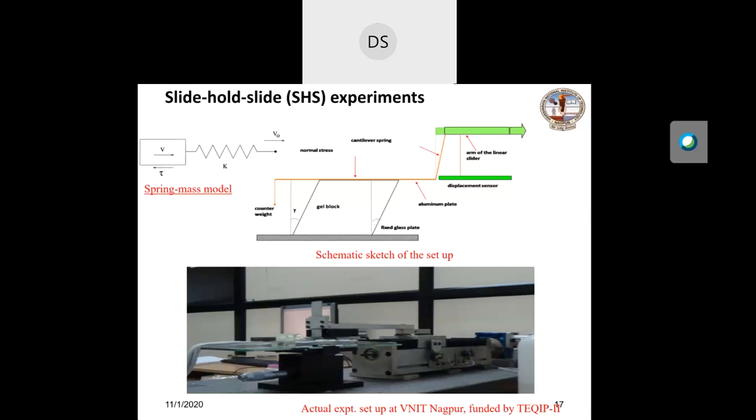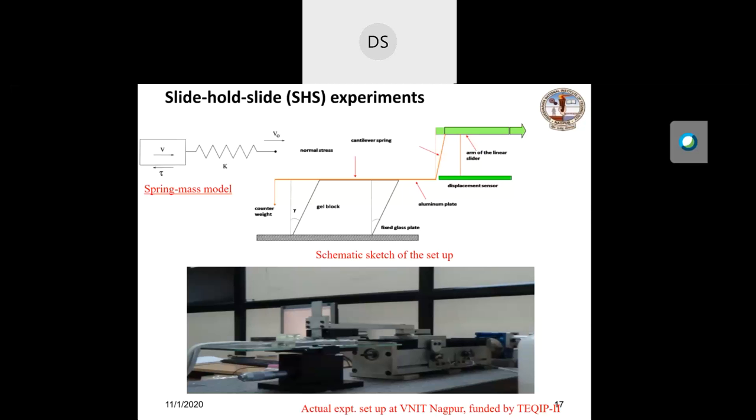This linear slider moves with a constant velocity, and there is a spring, called the cantilever spring, attached to that aluminum plate, and the displacement of that spring is measured by a displacement sensor.